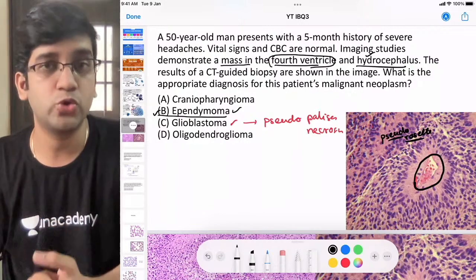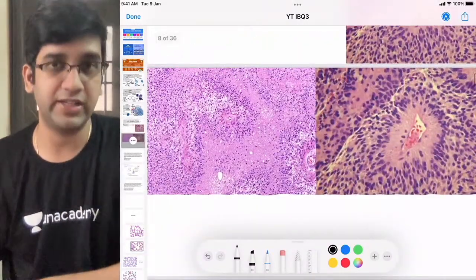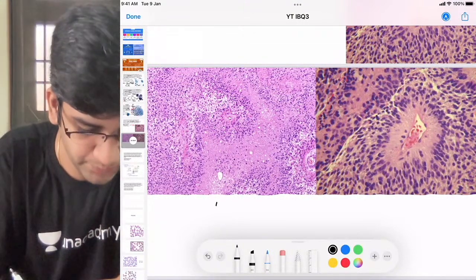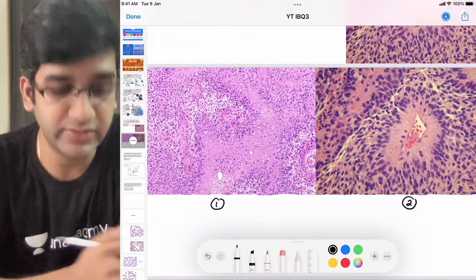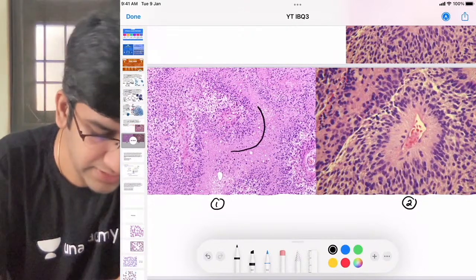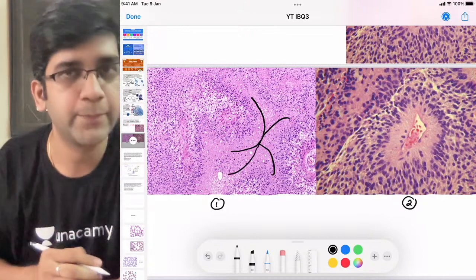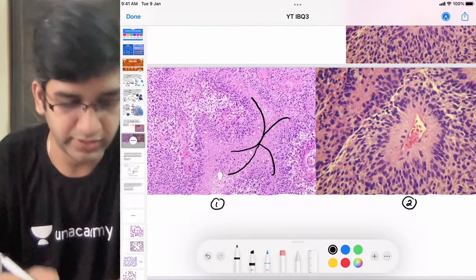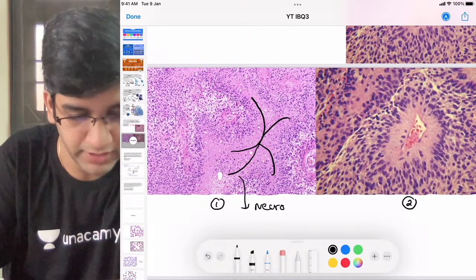Microscopy, it looked like pseudopalisading necrosis. So how do I differentiate these two? Look at the microscope finding here. I have 2 images here, 1 and 2. In the first one, the center is completely pink in color and it's necrotic, right? So this is necrosis. I don't have a rosette formation here.